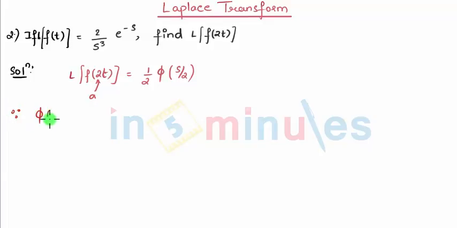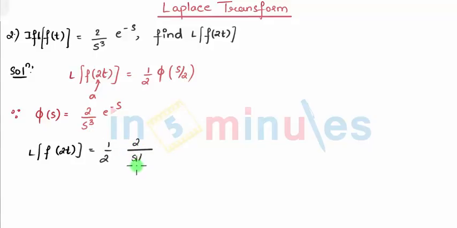Since phi of s is 2 by s cube e raised to minus s, we need to apply the effect of change of scale on this phi of s. So I can say Laplace of f of 2t is 1 by 2. In the phi of s, wherever you see s, you need to replace s by s by 2. So that comes 2 divided by, in the place of s, s by 2 the whole cube e raised to minus s by 2, which gives the final answer. 2 and 2 get cancelled. 8 in the numerator divided by s cube e raised to minus s by 2.